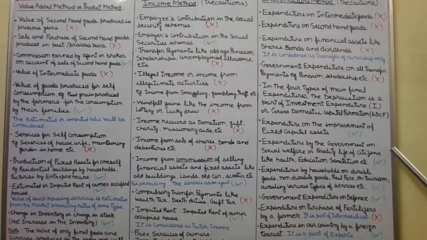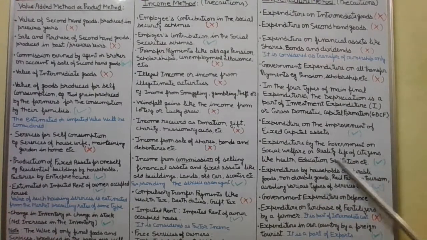So the expenditure by the government on social welfare or quality of life of citizens like health, education, sanitation, etc., will be included in our national income. Next is expenditure by households on durable goods, non-durable goods, rail fare, tourism, and availing various types of services.